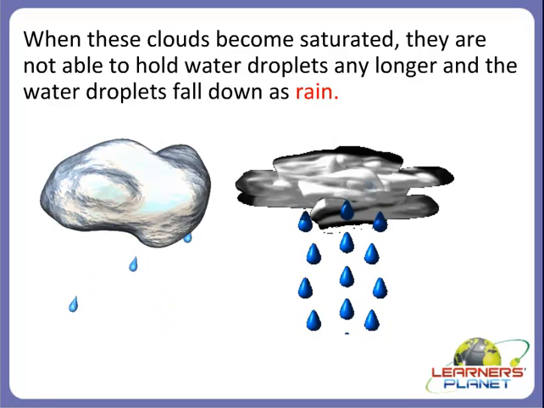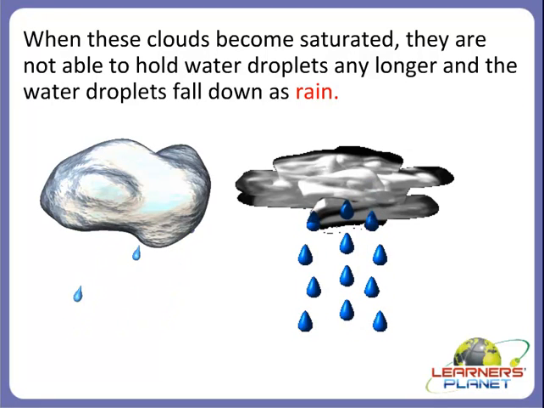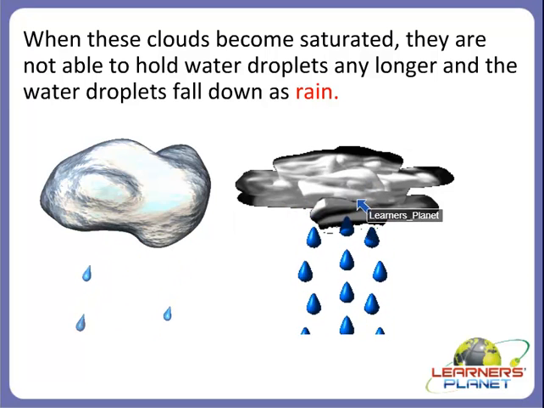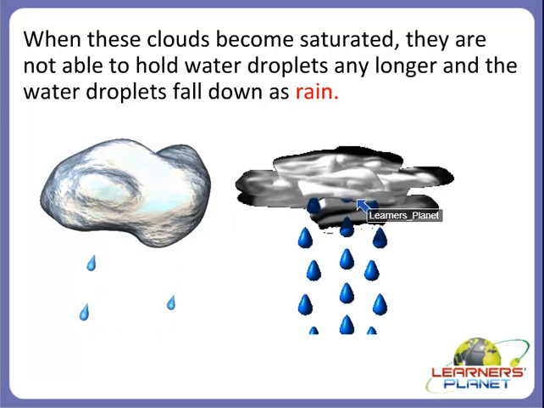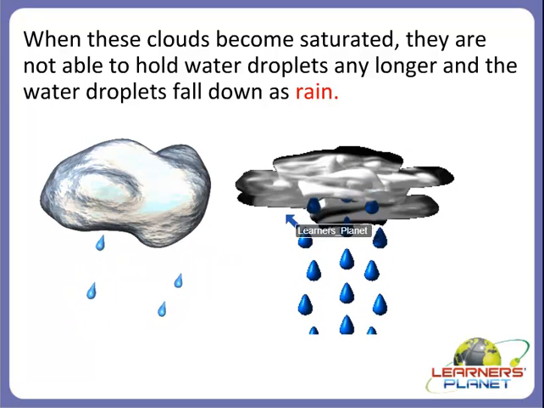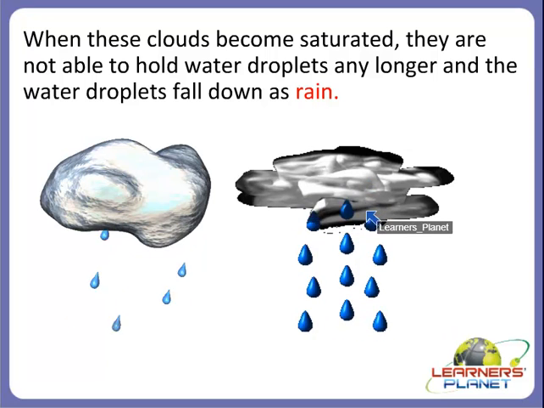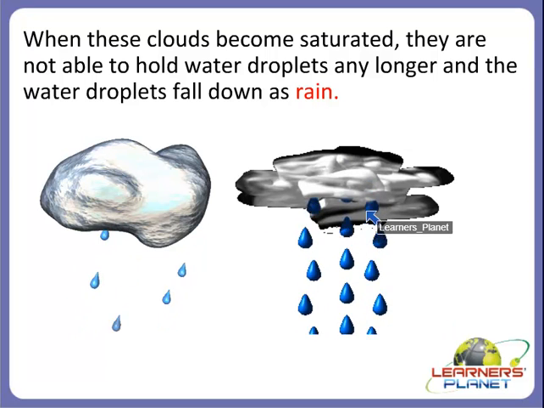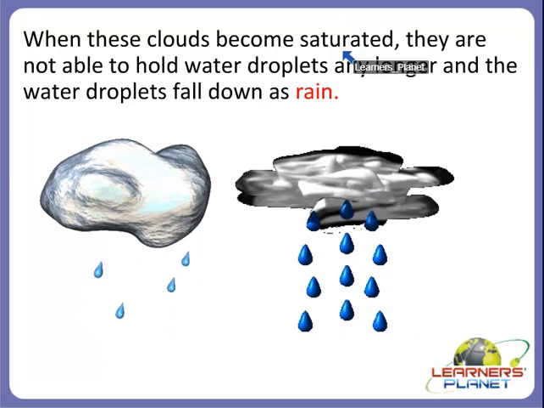Alright, and after this, what happens? Yes, when these clouds become saturated, they are not able to hold water droplets any longer, and that is why the water droplets fall down in the form of rain. Alright children, what is meant by saturated?